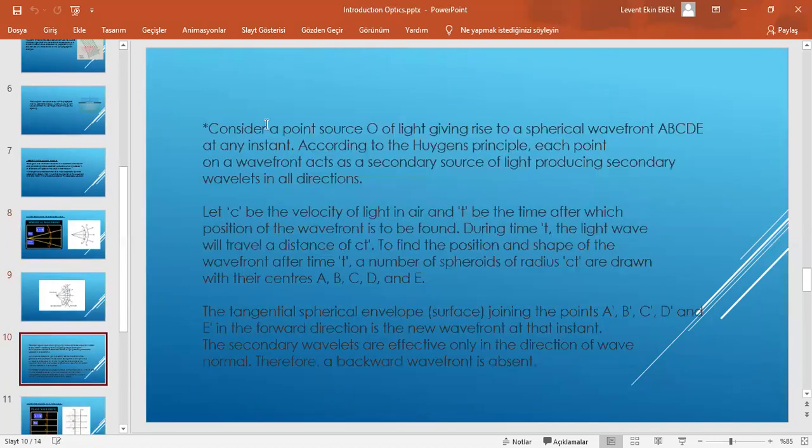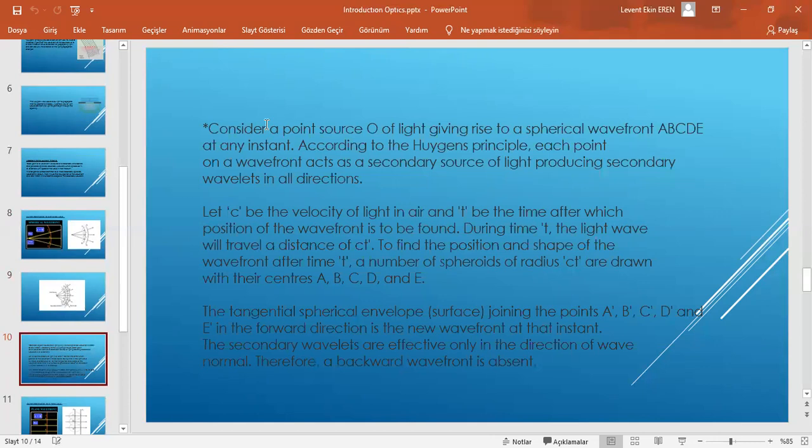Consider a point source O of light giving rise to a spherical wavefront A, B, C, D, E at any instant. According to Huygens' principle, each point on a wavefront acts as a secondary source of light, producing secondary wavelets in all directions.